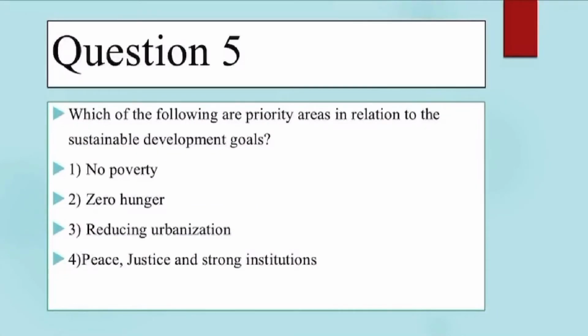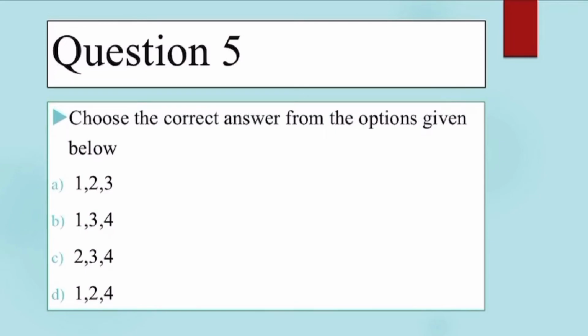Fifth question, which of the following are priority areas in relation to the Sustainable Development Goals? 1. No poverty. 2. Zero hunger. 3. Reducing urbanization. 4. Peace, justice and strong institutions. Okay, no poverty, zero hunger, peace, justice and strong institutions are priority areas in Sustainable Development Goals. 1, 2 and 4 are the right options. We look at the options here. 1, 2 and 4. Option D is the right answer.